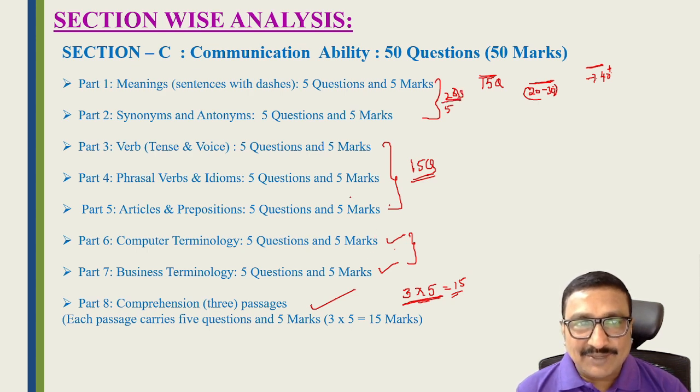So while you are attempting or preparing Section C, first give importance to computer terminology and business terminology. First complete these two parts, then go to the English grammar part. Once you complete the English grammar part, then go for reading comprehension. Once you complete all those, then tick these 10 questions, either A or B or C or D. So this is the preparation, friends. If you are preparing seriously, concentrate on these 3 areas.